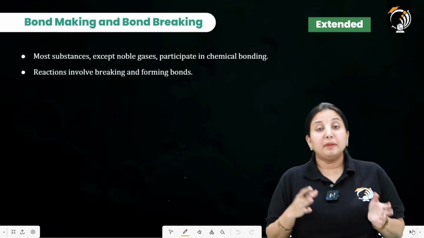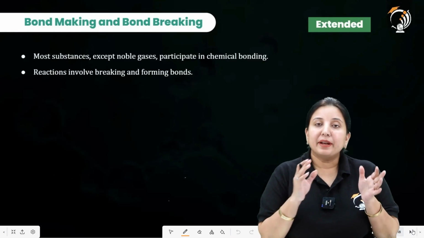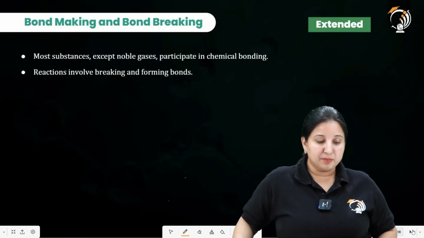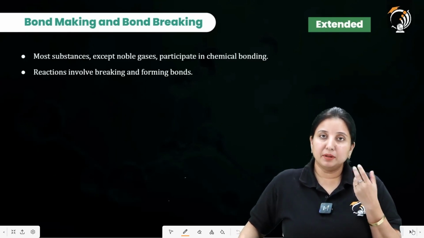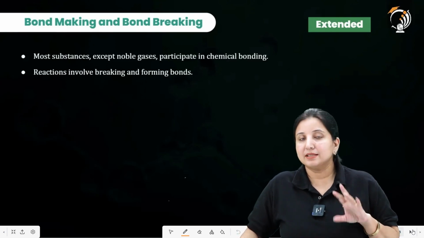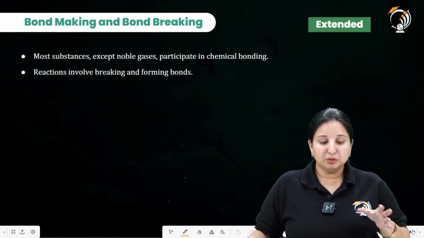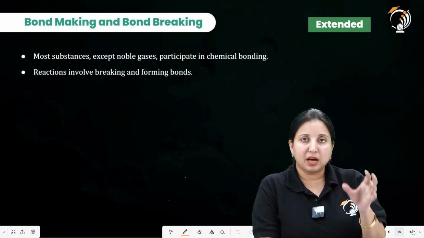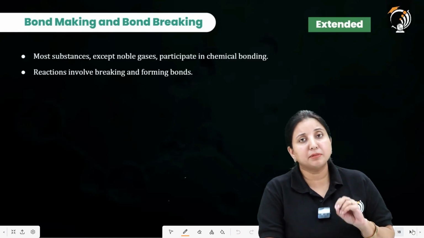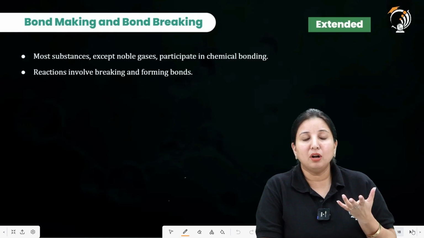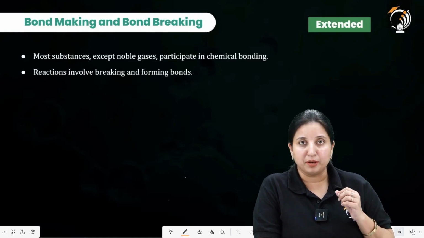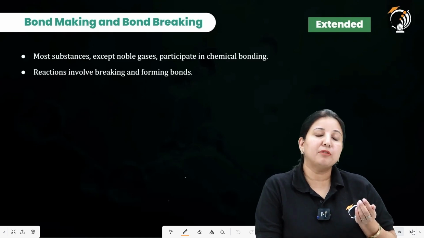Next topic is bond making and bond breaking. Whenever any chemical reaction takes place, there will be the breaking of the bond as well as the formation of the bond. You know that all the substances in our periodic table except the noble gases undergo bond formation. And why do they undergo bond formation?